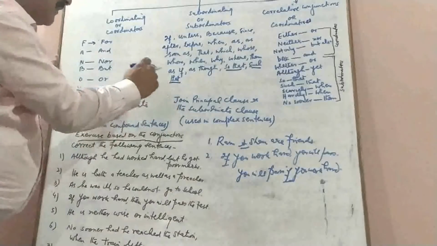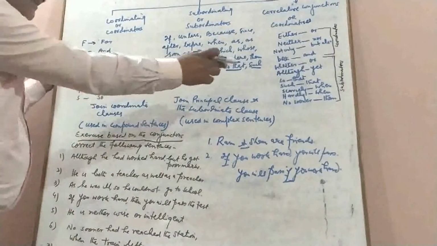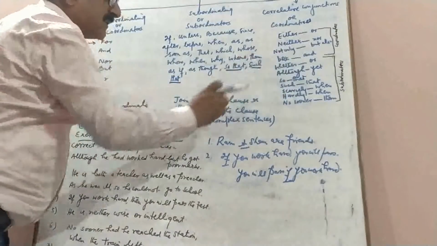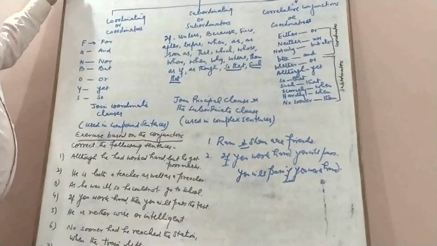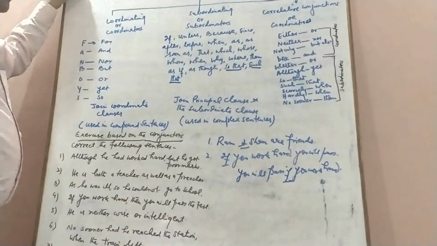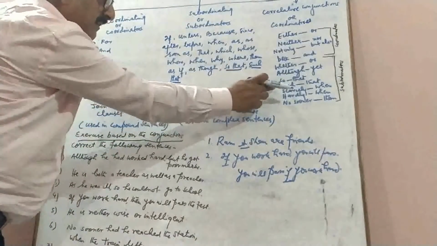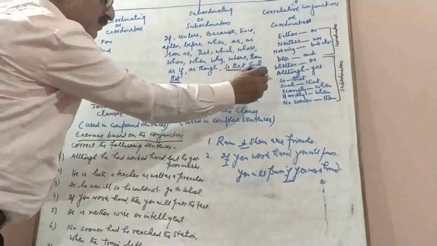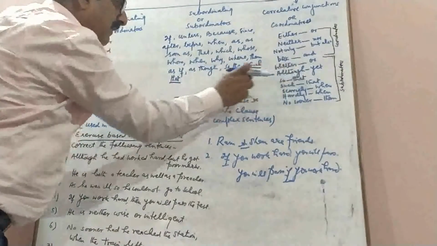Now note this point: so that and such that. There is a lot of difference. These are the subordinating conjunctions. They are also subordinating conjunctions, but there is a word between so and that. For example, we have: he is so poor that he cannot buy his books. And the boys were making such a noise that nothing could be heard. So there is a lot of difference between this so that and this so that.